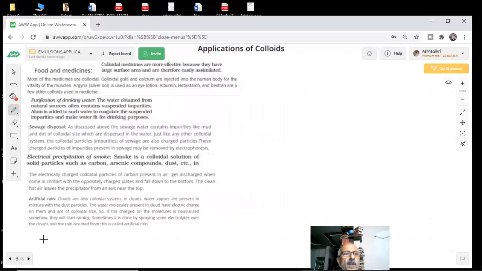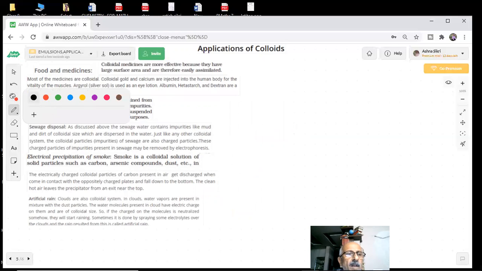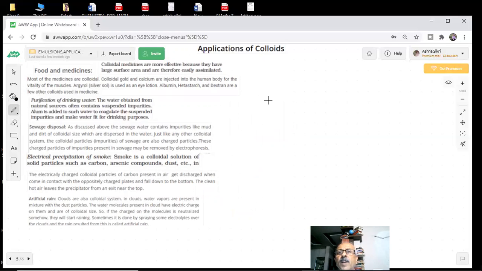All right, a very important topic now, students. You may be saying, we are studying colloids, sir, what is the use of studying colloids? We are doing so many things in chemistry, and one child will say, sir, why are we studying all this? I know something is going to be used anywhere, everywhere.